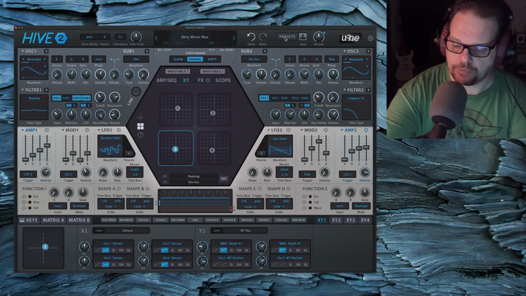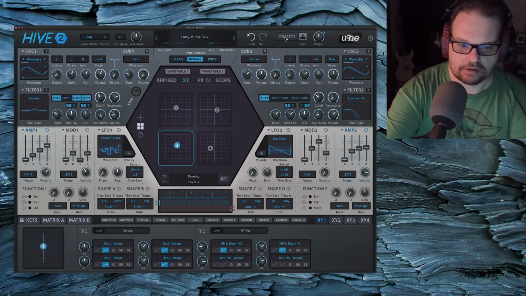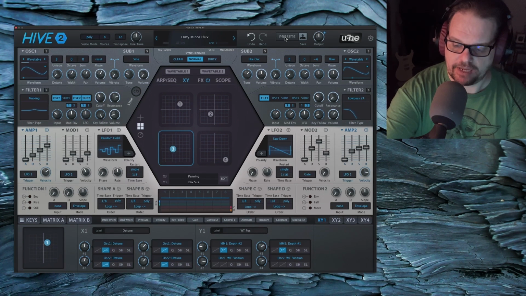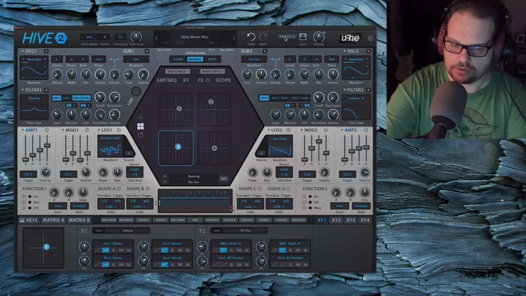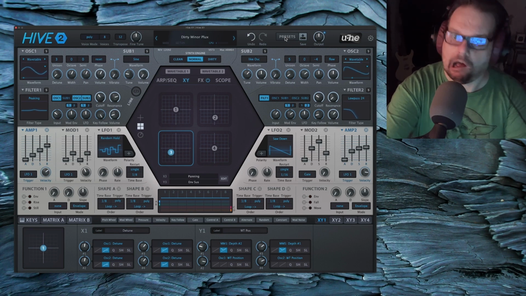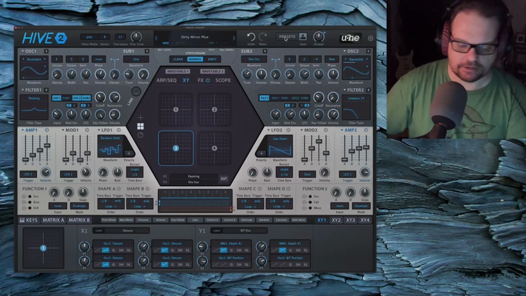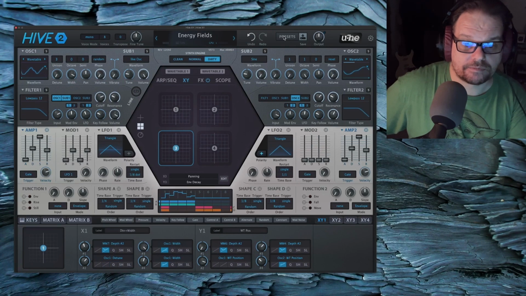I just love to mess around with all these faders. Really take the XY controls to town. I love it.